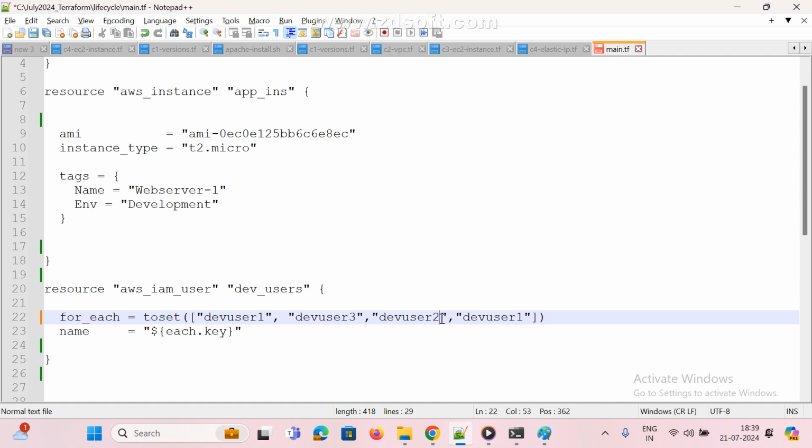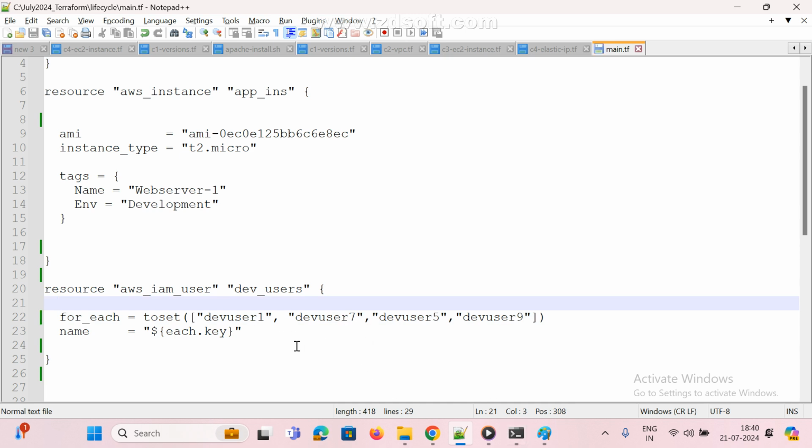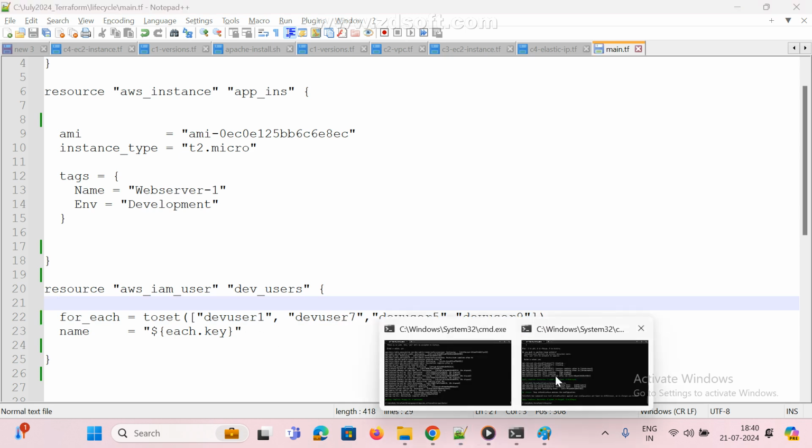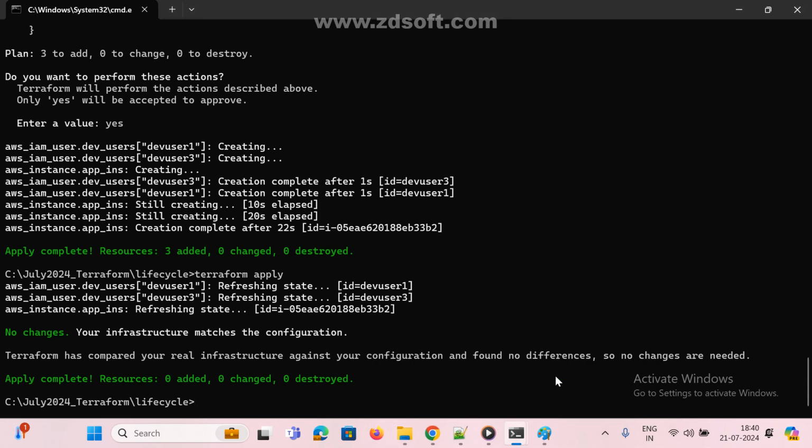Anyway, I am giving something. This is 5, and this one, 2 already exists, I am going to change to 7, and this one I am going to change to 9. So guess it, what is the output we can see here?